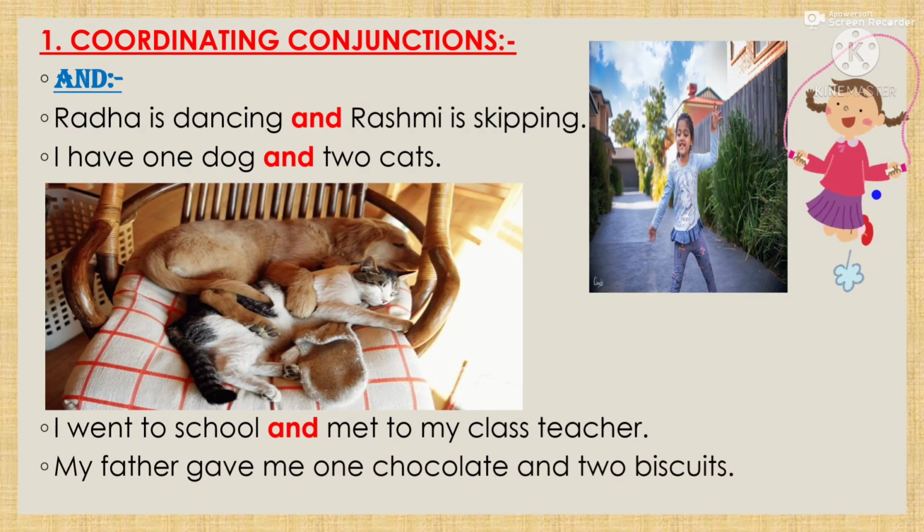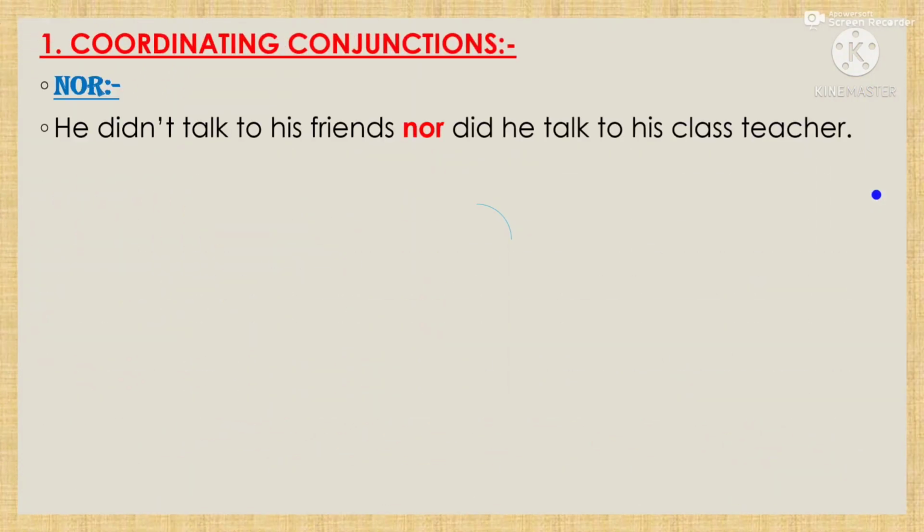Next, we can also make another sentence: my father gave me one chocolate and two biscuits. Here also and is used, that is a coordinating conjunction. The next coordinating conjunction we will discuss is nor. Sentence: he did not talk to his friends nor did he talk to his class teacher. That means he did not talk to his friends, also he did not talk to his class teacher. He was very upset, maybe. So we can join the two sentences like this: he did not talk to his friends nor did he talk to his class teacher.